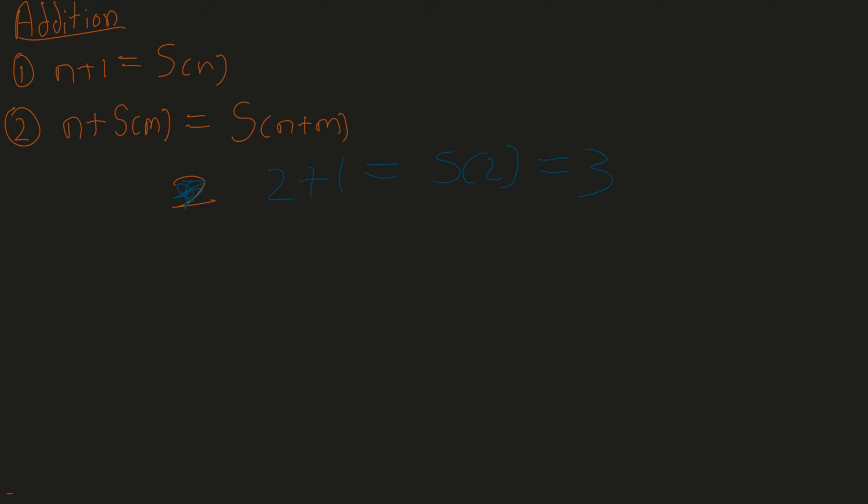Now let's look at the second property. n plus the successor of m is equal to the successor of n plus m. For example, 2 plus the successor of 1 is equal to the successor of 2 plus 1, which in turn is the successor of, remember from the first property of the definition, n plus 1 is the successor of n, so 2 plus 1 is the successor of 2, and the successor of 2 is 3, the successor of 3 is 4. So that's how we define addition, and that's how we add natural numbers.